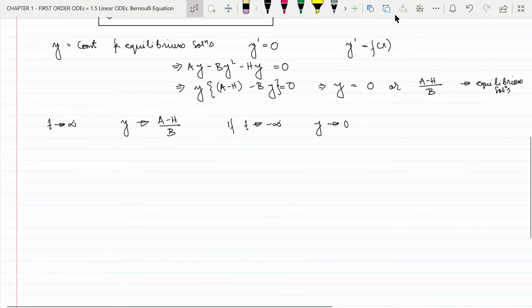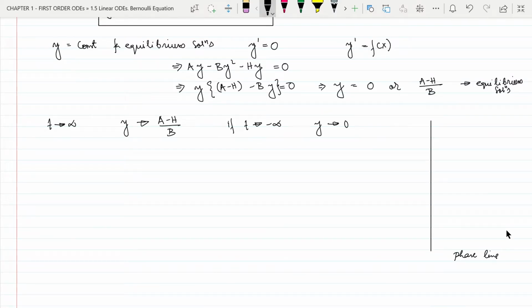So let us draw the phase line. The phase line is a straight line which denotes the solutions of y of t in a linear scale. First let us put 0, the first equilibrium solution, and then (a minus h) by b.